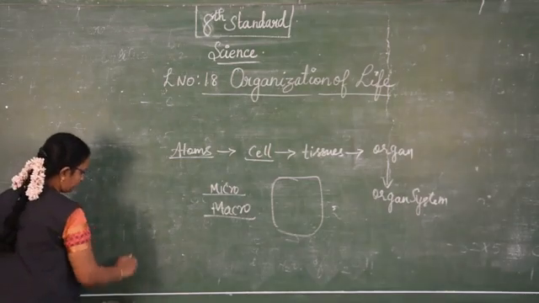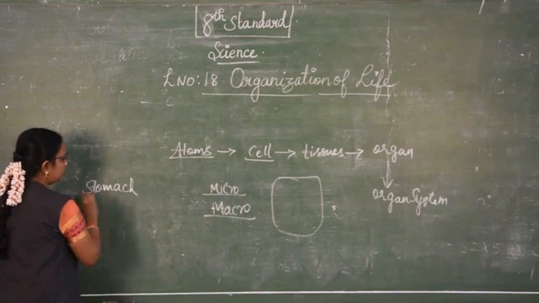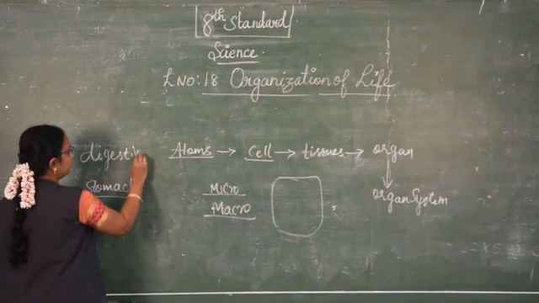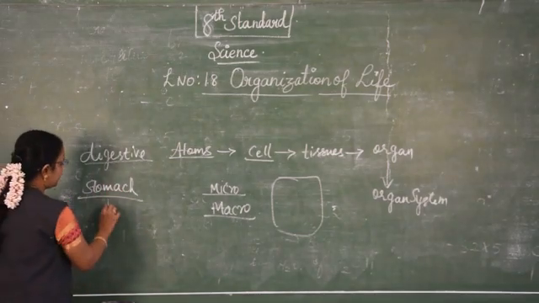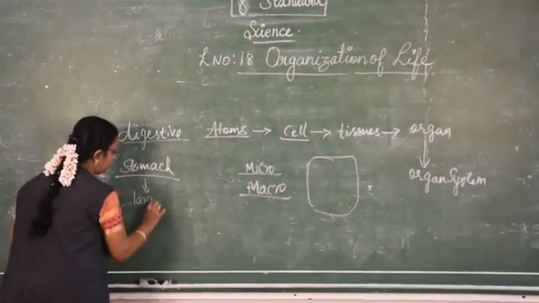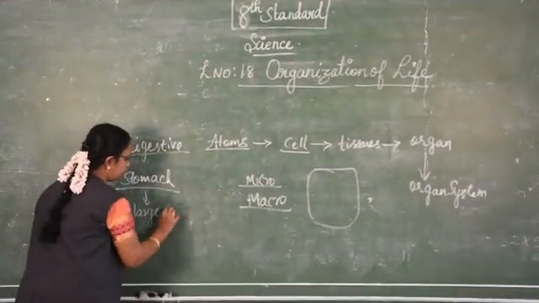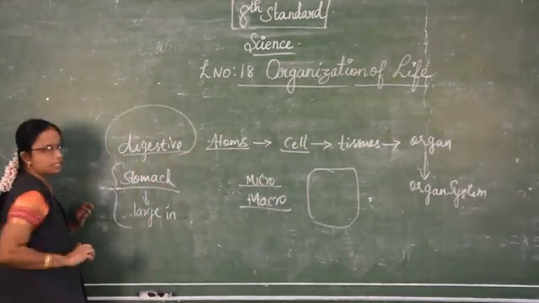If we take the digestive system, there are many organs combined together: the stomach, the intestine, larger intestine, smaller intestine, and then the rectum. These are all the organs which are combined together to form the digestive system.